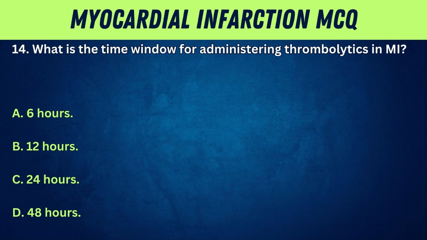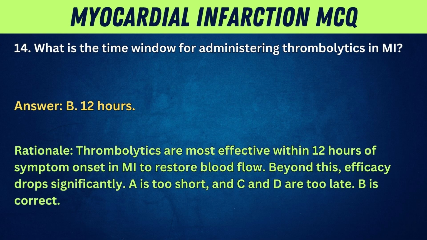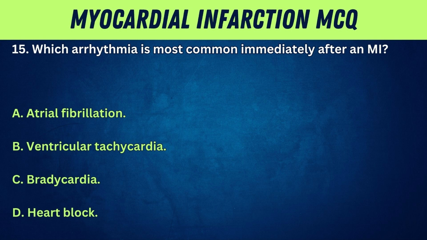A. 6 hours. B. 12 hours. C. 24 hours. D. 48 hours. Answer: B. 12 hours. Rationale: thrombolytics are most effective within 12 hours of symptom onset in MI to restore blood flow. Beyond this, efficacy drops significantly. A is too short, and C and D are too late. B is correct. 15. Which arrhythmia is most common immediately after an MI?